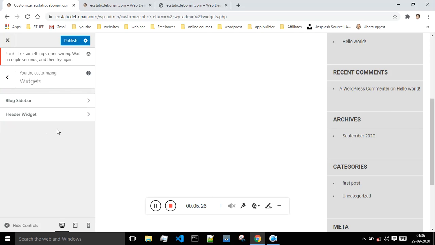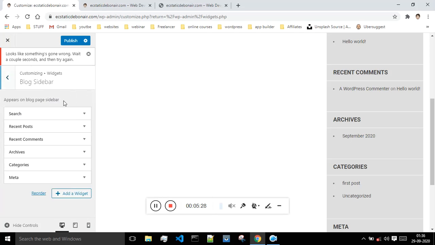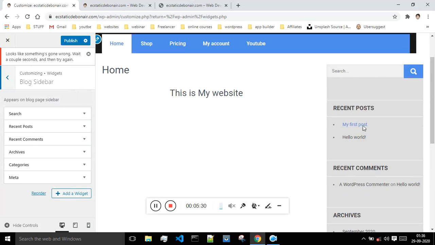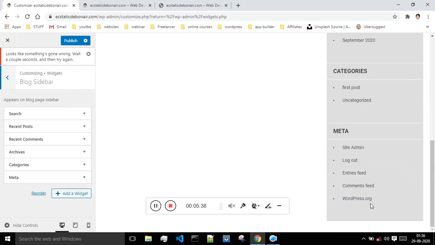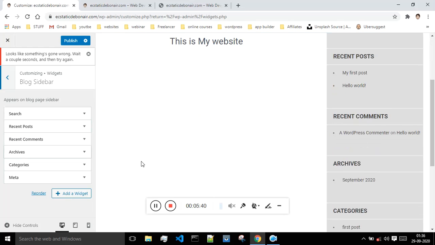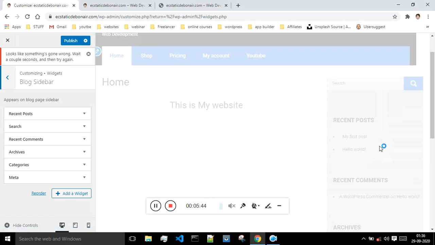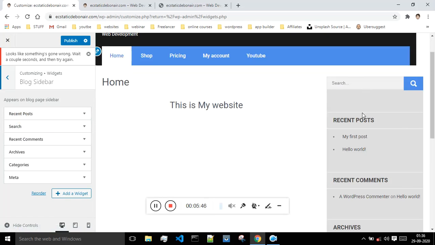And next is widgets. Okay, so blocks sidebar. This sidebar what we have on the right hand side has options like the search, then the recent posts, the recent comments, archives, categories, meta. All these categories are present over here. So if you want to just move this upside down, then you can just do that, and all those changes will be propagated over here.